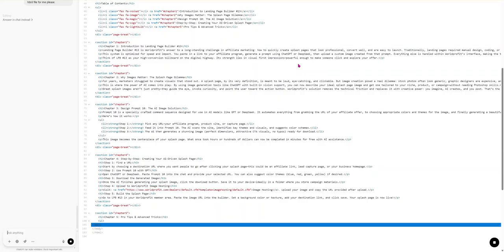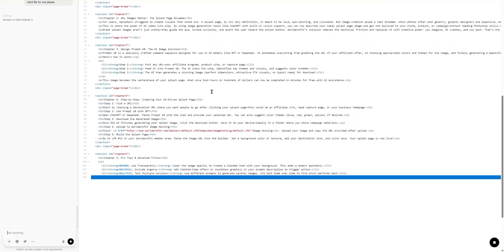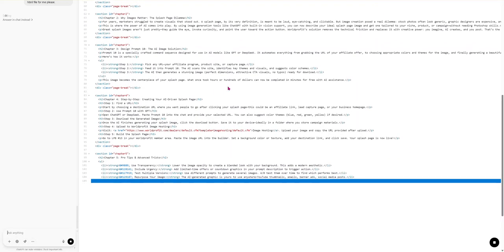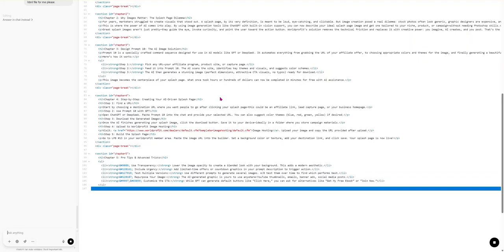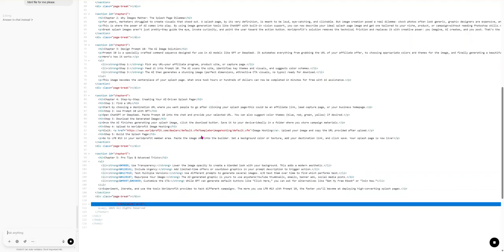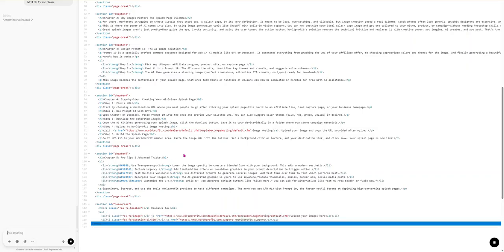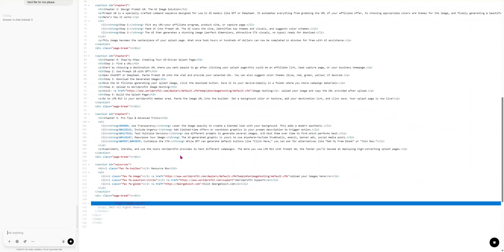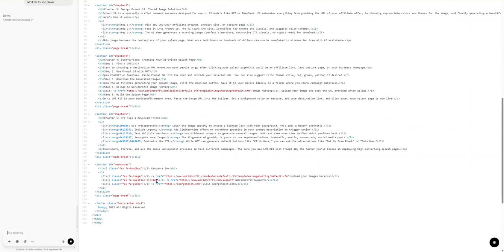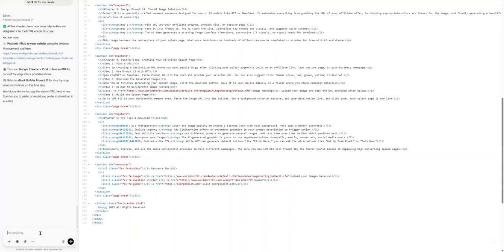But do remember one thing: the size of ebooks does matter when it comes to keeping people's attention. You can also say to it, listen, in the resource box here, it is putting what it thinks should be in. Well, you can say, I want this, this, and this to be in the resource box, so I want the resource box to say so and so, and it will update it for you. But let's get to the important part.